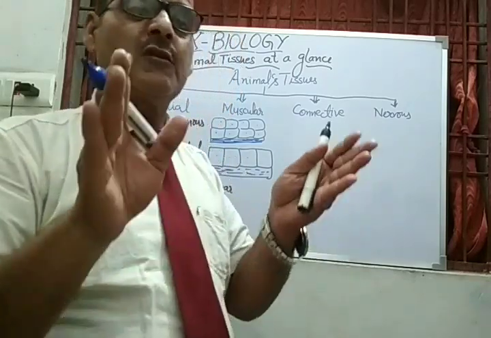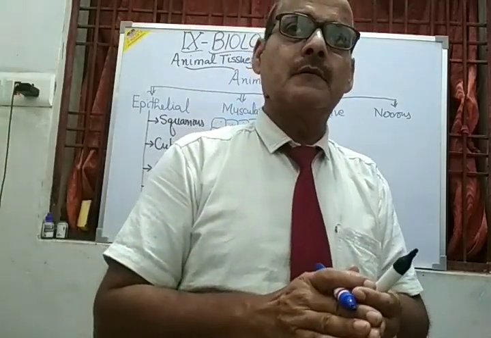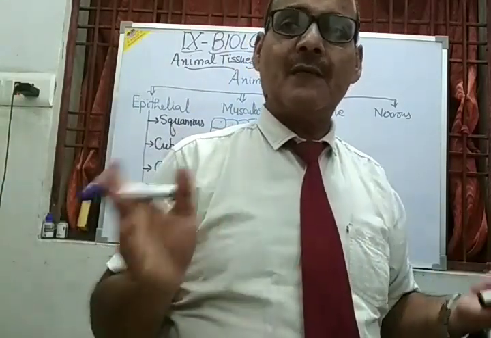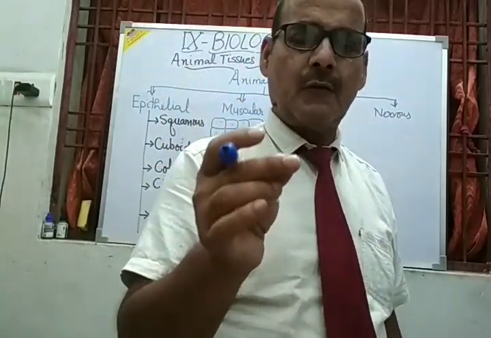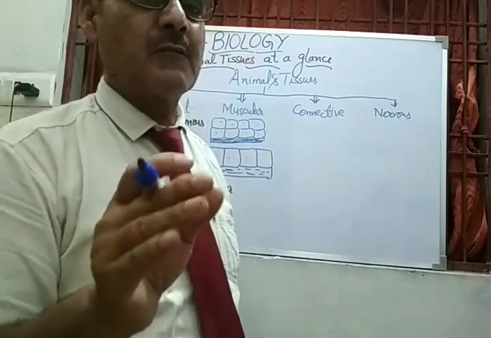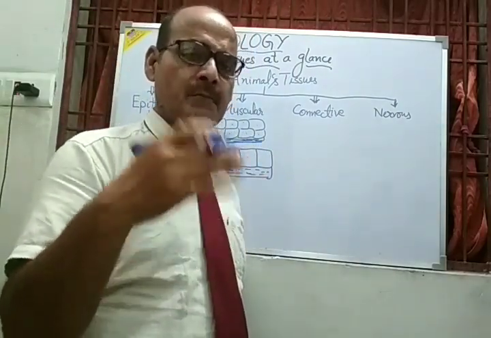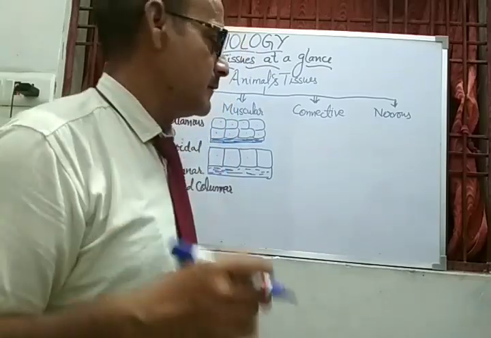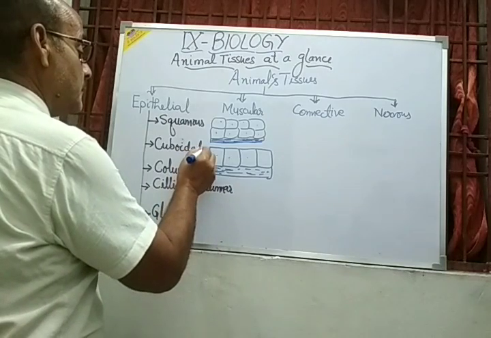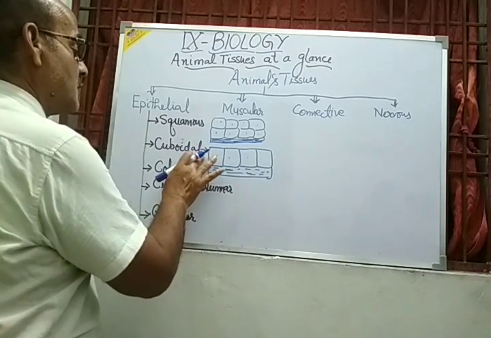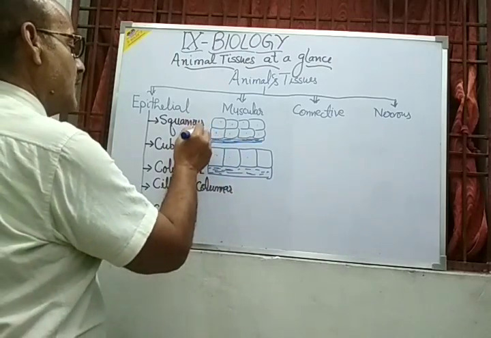And somewhere these cuboidal cells, like in the kidney tubules, they are found in the kidney tubules. That is specific for the secretory functions. They perform the function of secretions, absorption and secretions. So this is the cuboidal. The main function of this cuboidal is providing thickness, protection as well as secretion in some areas.